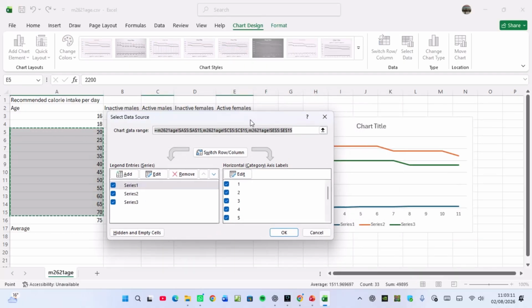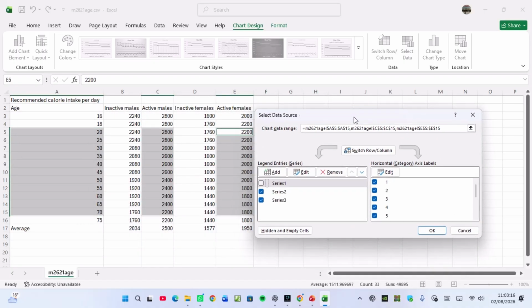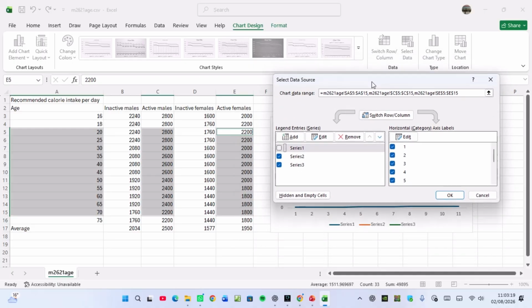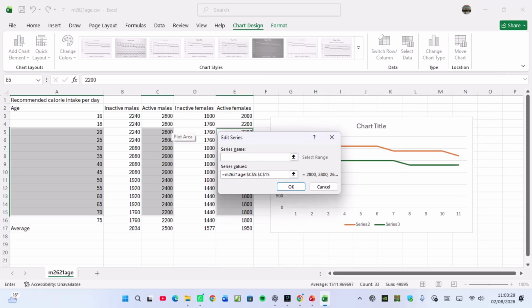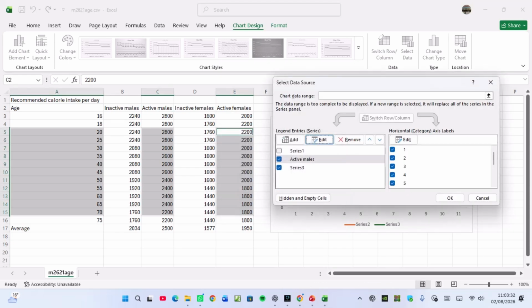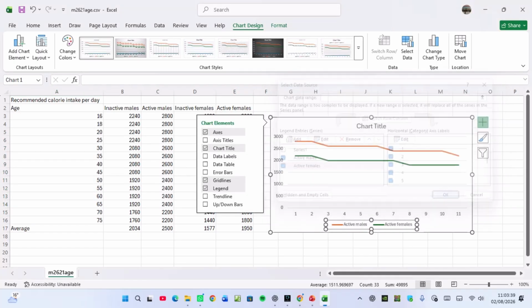So series 1, which I was talking about, I should remove series 1. I'll remove it and ignore it so that it does not appear. I just want series 2 to be active male, and then series 3 to be active female. So when I click here and then I go to edit, I want it to be active male. Then I choose OK. And then this one here, edit, I want it to be active female. Then I click OK. And then I click OK. So here I've got active male and active female, and I removed series 1, which I never wanted to be plotted on the x-axis.